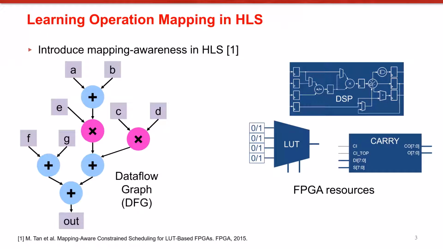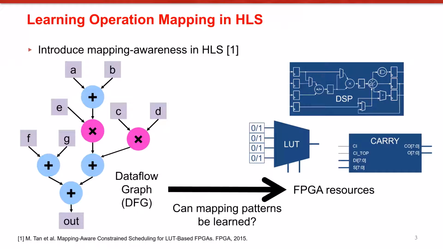On the left, we have a data flow graph extracted from HLS intermediate representation, which includes the operations and their connectivities. On the right, we have a set of resources on the FPGA device. Lookup tables are the programmable logic resources, and there are also dedicated blocks such as DSPs and carry blocks for high-performance arithmetic computations. The question we are addressing is whether operation mapping patterns can be learned automatically. And now I will show two examples to motivate the need to learn operation mapping patterns for accurate delay prediction. These two examples will have the same data flow graph, but different mapping patterns.